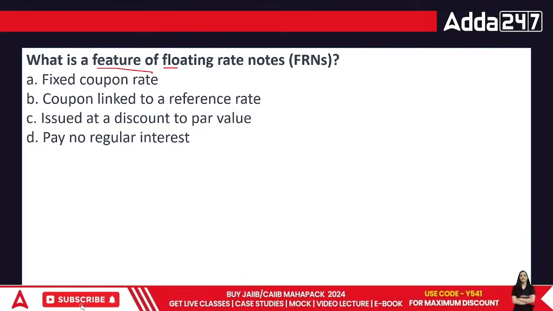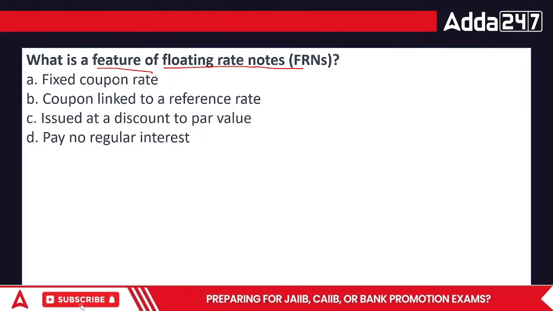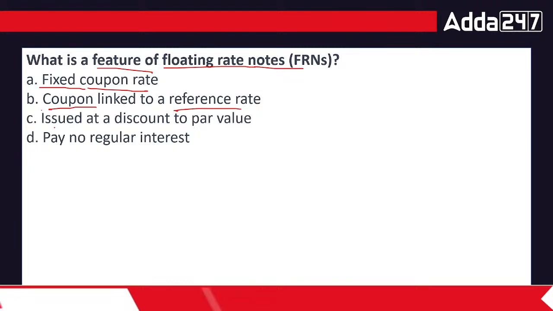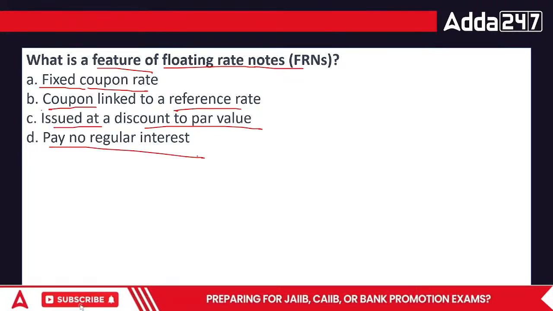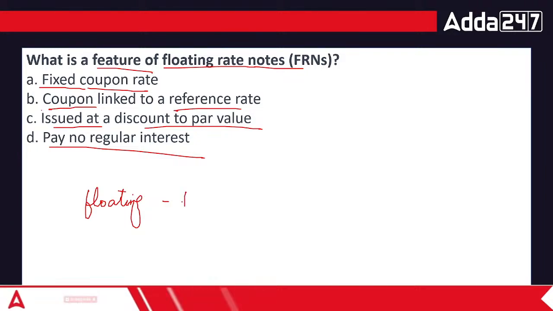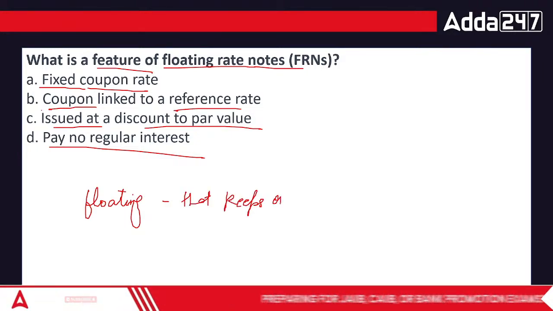What is the feature for floating rate notes, everyone? Let's just talk about it and then I'll let you know about the answer as well. Fixed rate coupons, or coupon linked to a reference rate, issued at a discount or par value, or pay no regular interest. Okay everyone, floating means, how do we define the term floating? Floating means that it keeps on changing.